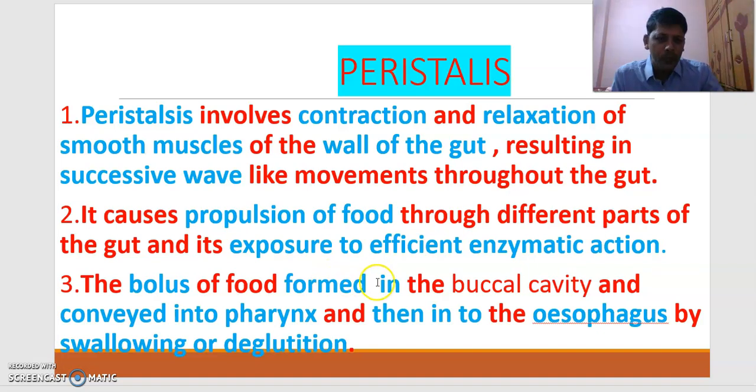The bolus formed in the buccal cavity is transported to the pharynx, and then to the esophagus by a process called swallowing or deglutition.